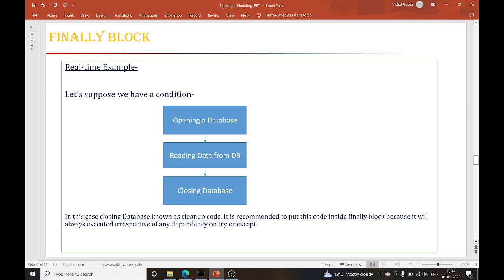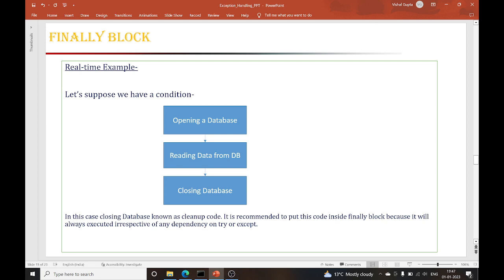Like if you are opening a database, you must close the database, whether you are able to do any operation or not. Okay, so the same thing I have written here. Closing the database is known as cleanup code. It is recommended to put this code inside the finally block, because it will always execute irrespective of try or except. So I told you the simple thing.